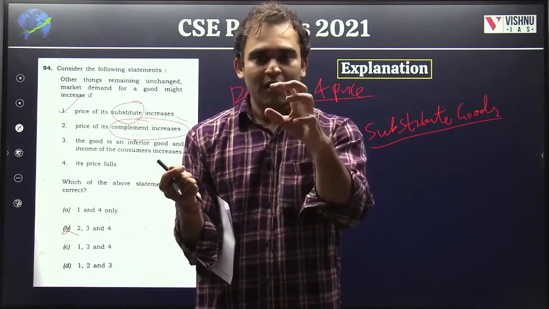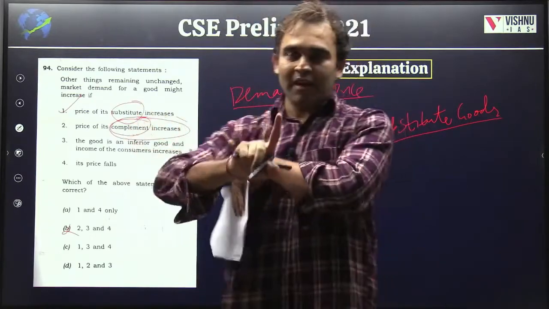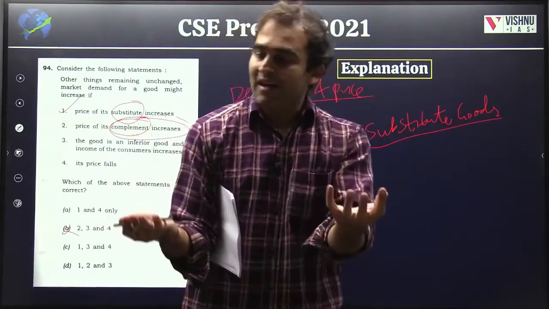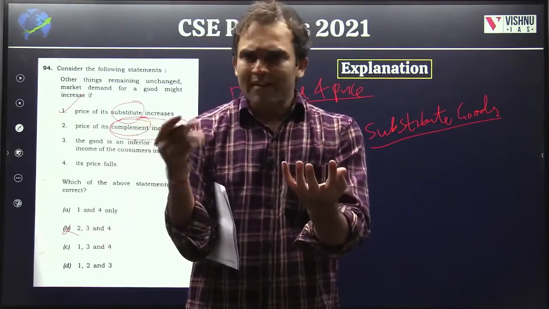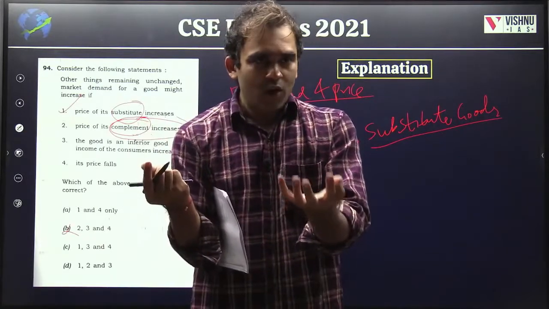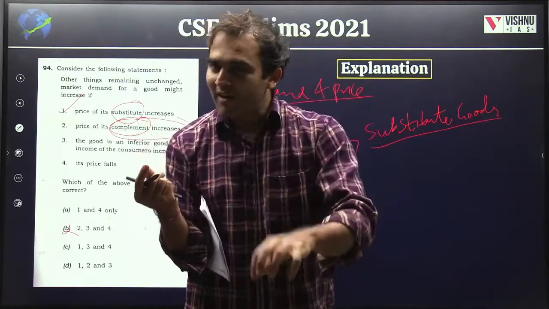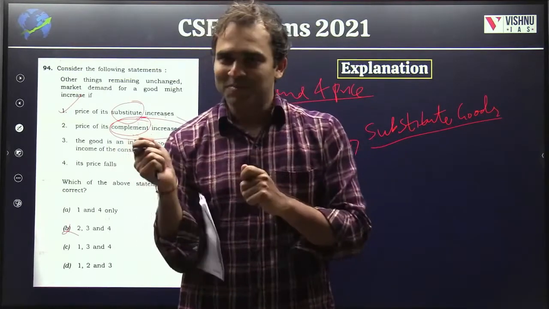So if your complement good price is increasing, in the case of noodles, if your ketchup price is increasing, or in the case of pizza, if your salt and pepper or the dressings have increased, there can be some number of people who are not interested in eating either the noodles or the pizza. At least I'm that kind of person. I won't eat noodles if there is no ketchup.